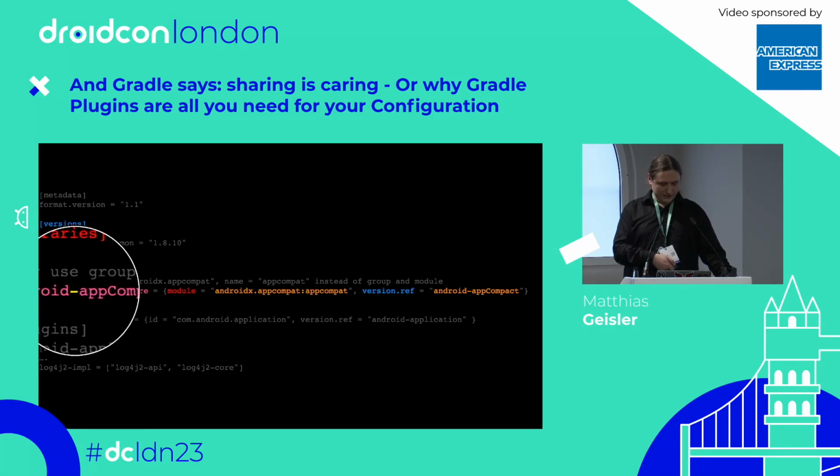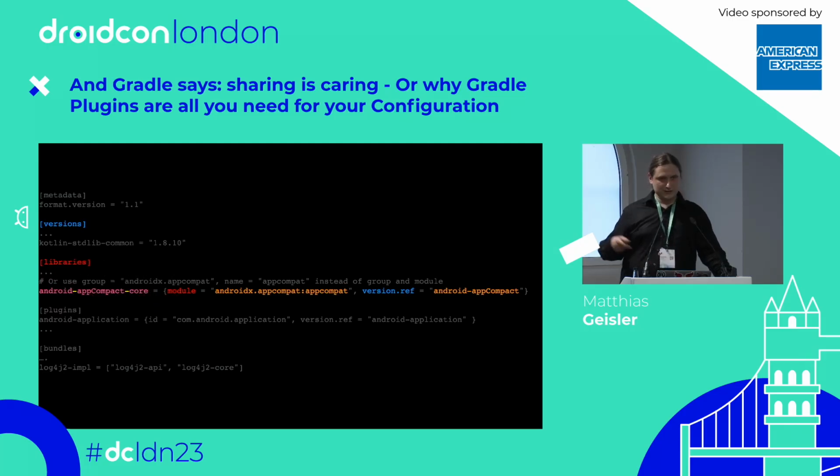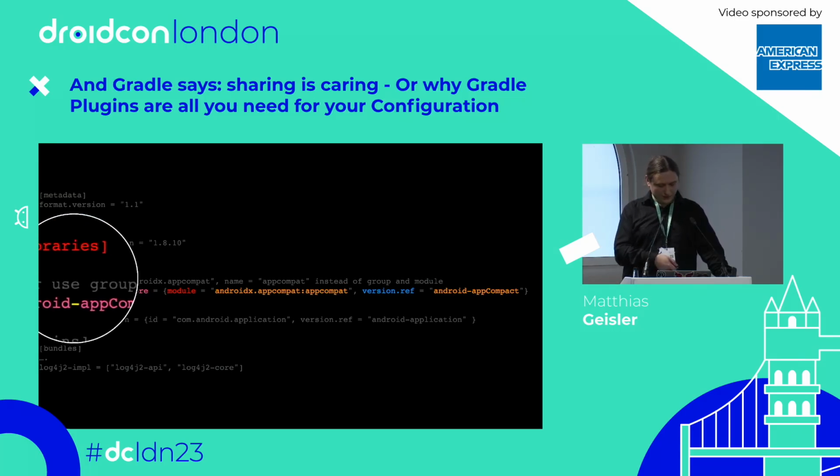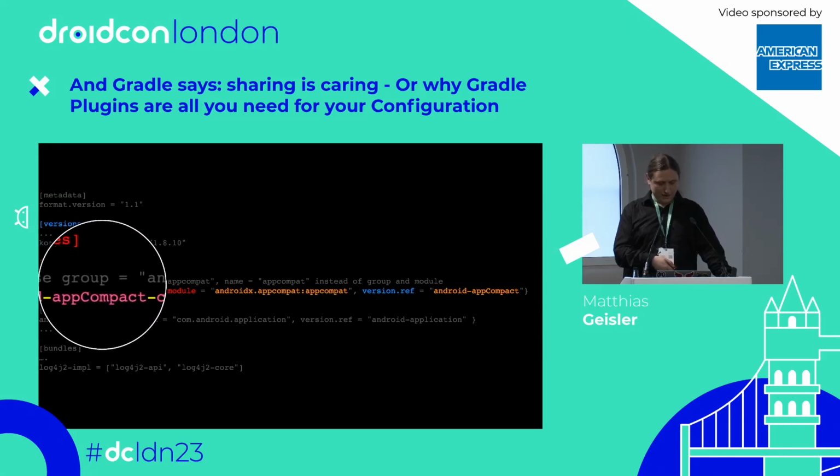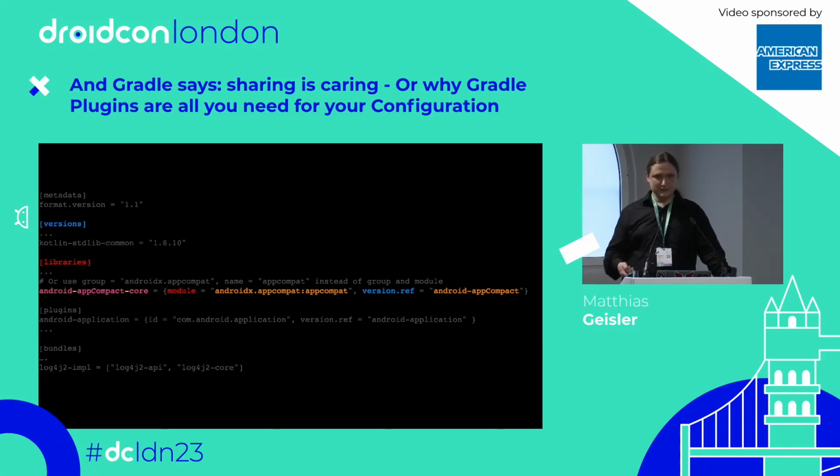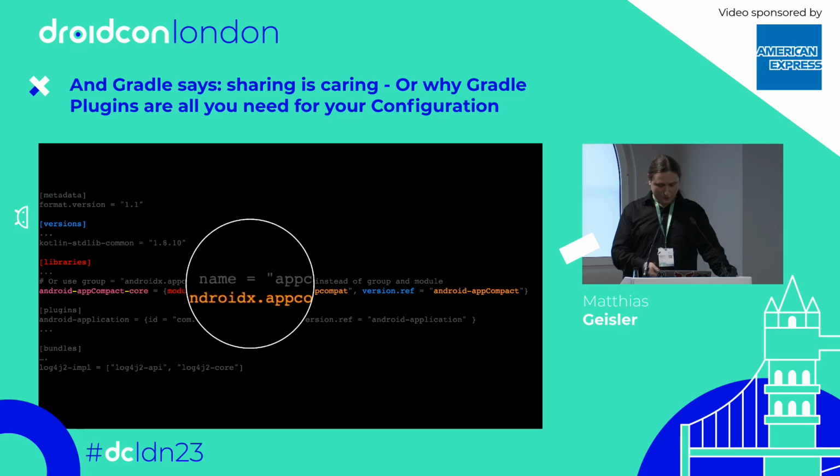And do you see the yellow dashes, right? That's important because the yellow dashes are the separator when Gradle then composes the dependency object out of that. So you would have then something like maybe libs.android.appcompact.core. Just as a small aside, and then you put here your module dependencies.